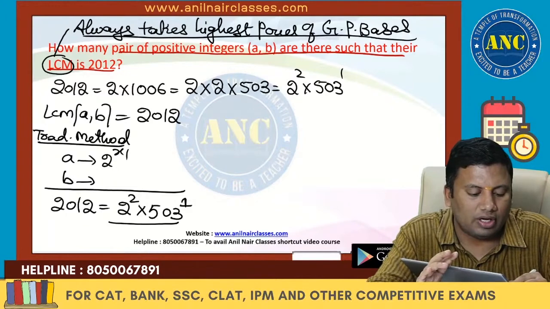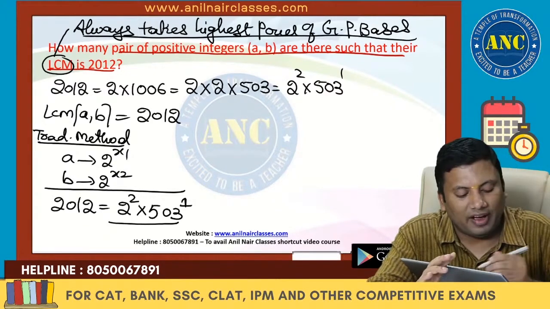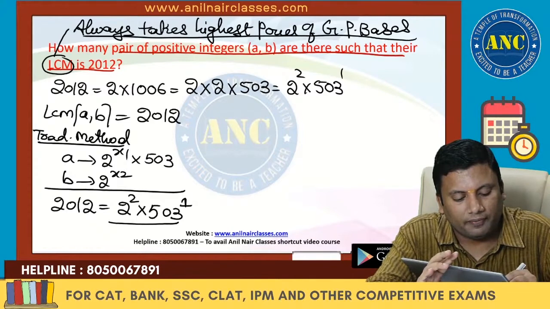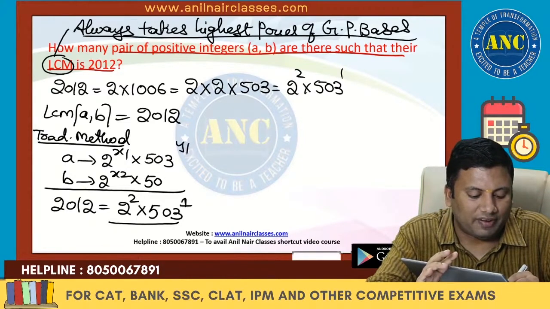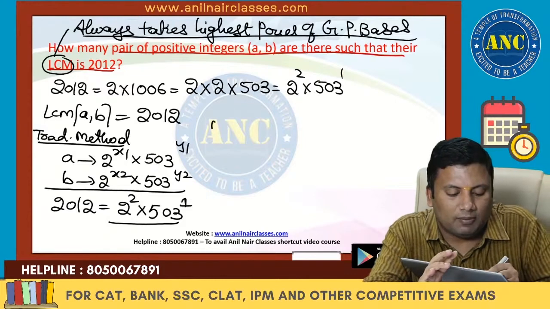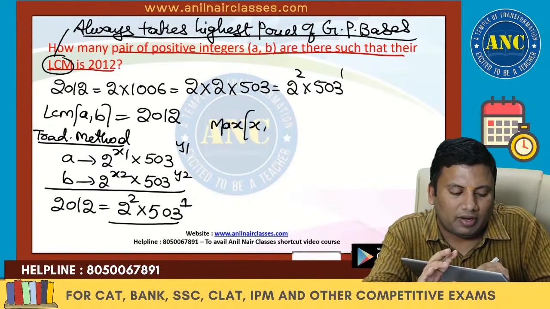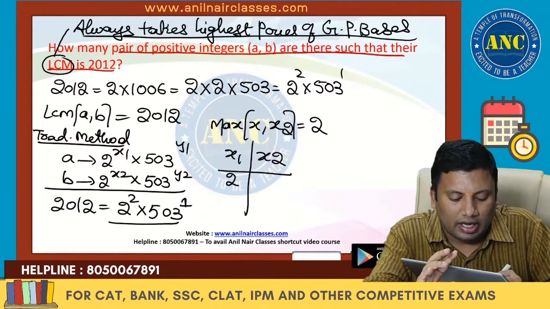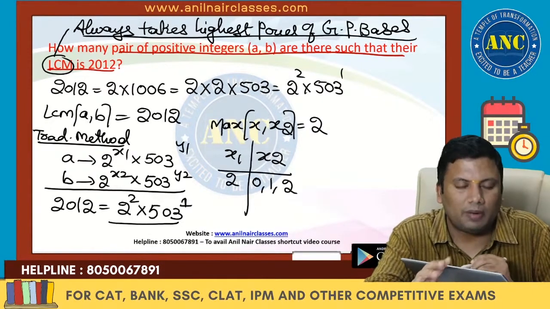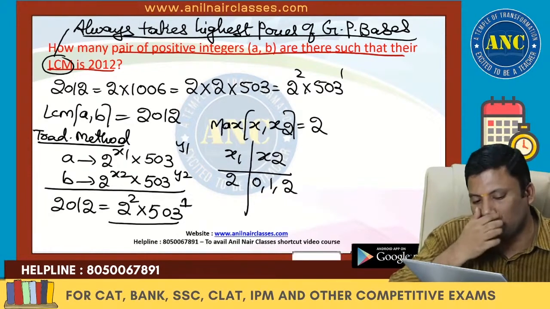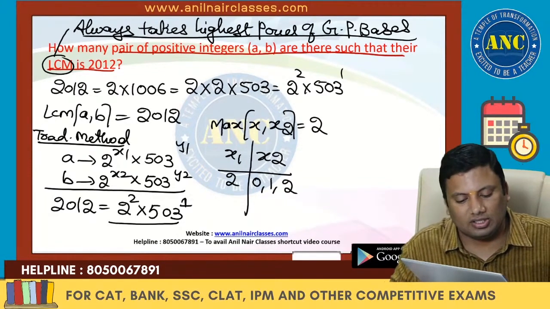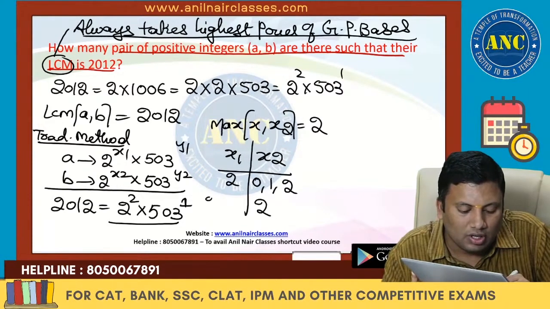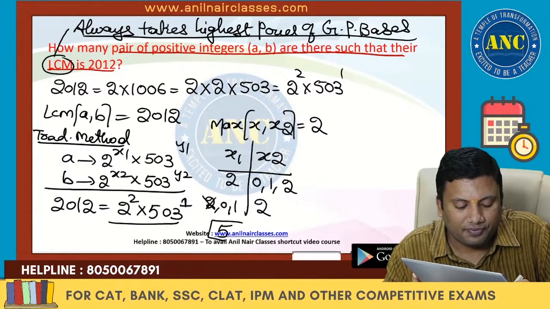The question also should have these primes: 2 power x1 and x2, 503 power y1 and y2. LCM always takes the highest power of the given prime bases. Maximum of x1 and x2 is 2. That means if x1 is 2, x2 can be 0, 1, 2. 2 square, highest is 2 square. 2 power 0, highest is 2 square. Similarly, if x2 is 2, x1 can be 0, 1, 2. But 2 comma 2 is written twice.